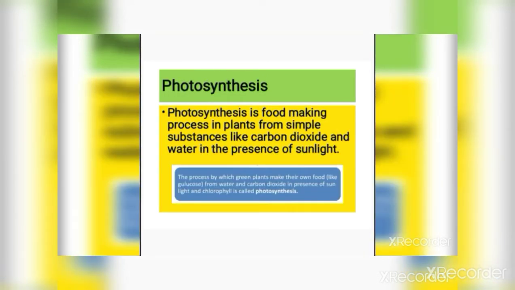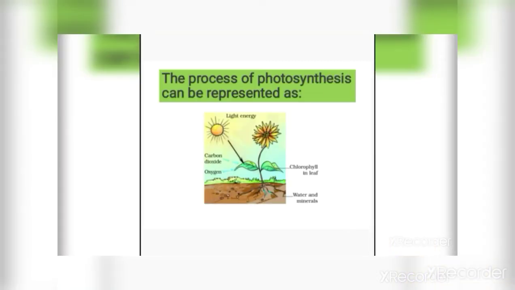Photosynthesis is food making process in plants from simple substances like carbon dioxide and water in the presence of sunlight. In this manner, photosynthesis can be defined as the process by which green plants make their own food from water and carbon dioxide in the presence of sunlight and chlorophyll. You can understand the process of photosynthesis by this simple diagram.